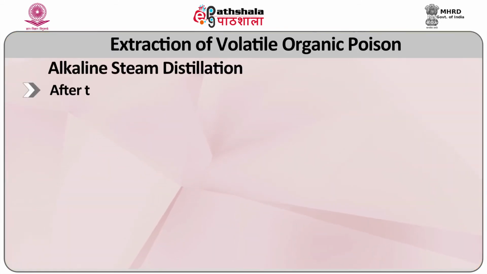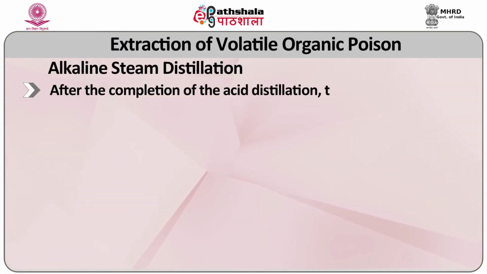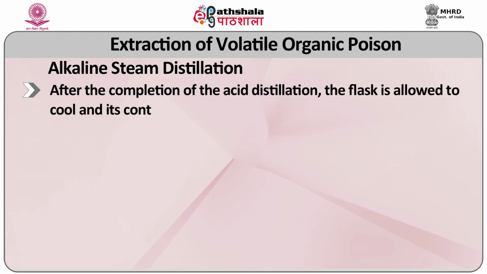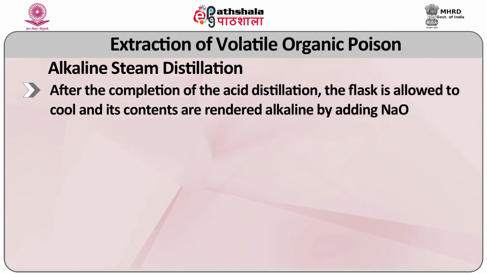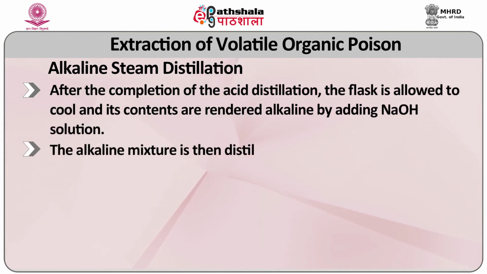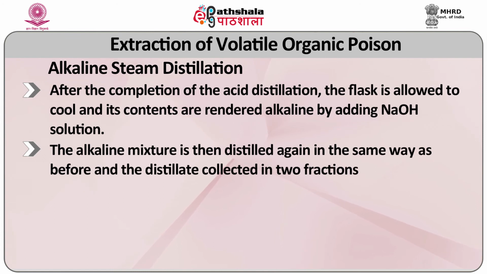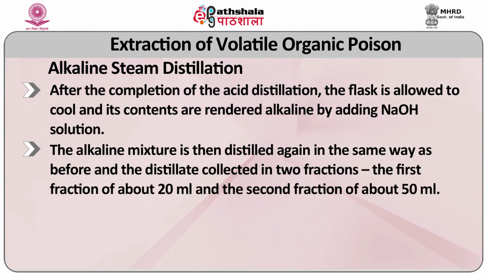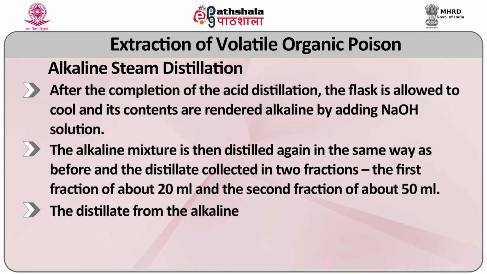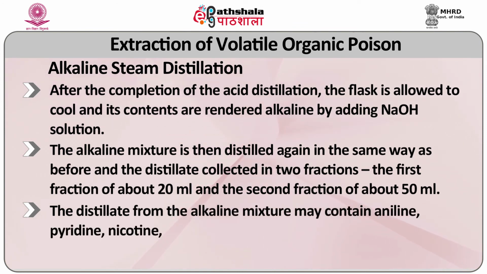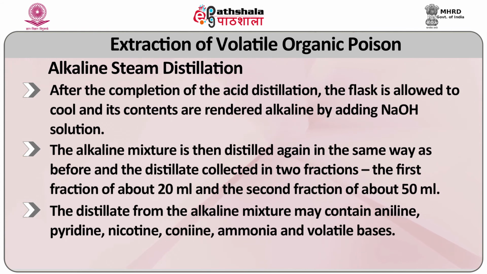Now, the second method for the extraction of volatile organic poison is alkaline steam distillation. After the completion of acid distillation, the flask is allowed to cool and its contents are rendered alkaline by adding sodium hydroxide solution. The alkaline mixture is then distilled again in the same way as before and the distillate collected in 2 fractions, the first fraction of about 20 ml and the second fraction of about 50 ml. The distillate from the alkaline mixture may contain aniline, pyridine, nicotine, conine, ammonia and volatile bases.